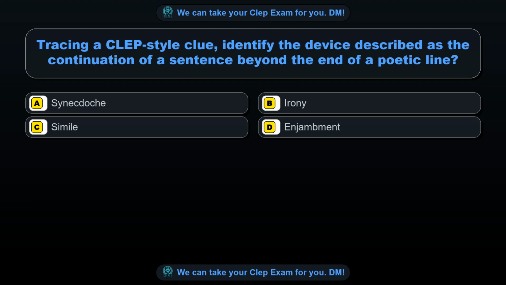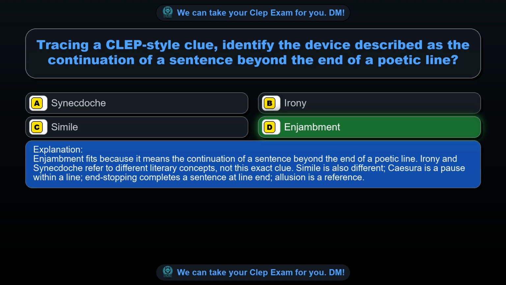Question 6. Tracing a CLEP-style clue, identify the device described as the continuation of a sentence beyond the end of a poetic line. Option A, synecdoche. Option B, irony. Option C, simile. Option D, enjambment. The correct answer is option D, enjambment. Enjambment fits because it means the continuation of a sentence beyond the end of a poetic line.